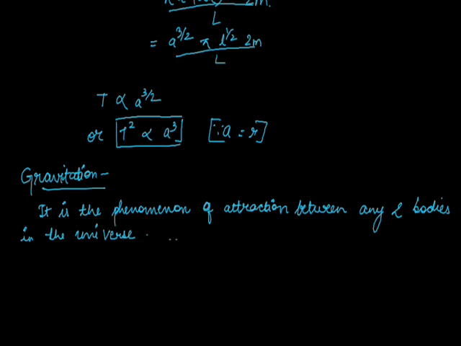Both the objects vary in their size, but gravitational force acts on both bodies. So objects may be terrestrial, which are on the earth, or they may be extraterrestrial, which are out in space, such as stars, planets, satellites. It is applicable to both types of objects.